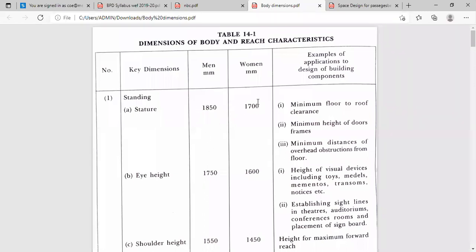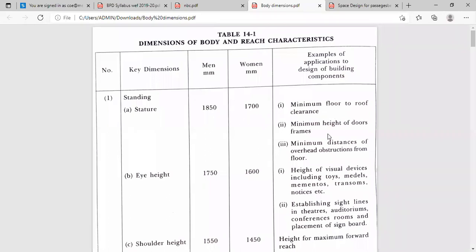To provide the minimum floor to floor clearance, meaning for living without disturbance or obstructions, and for safety as well as to avoid accidents. For that, we have to decide some floor to floor height distance, so to decide that we should know it.